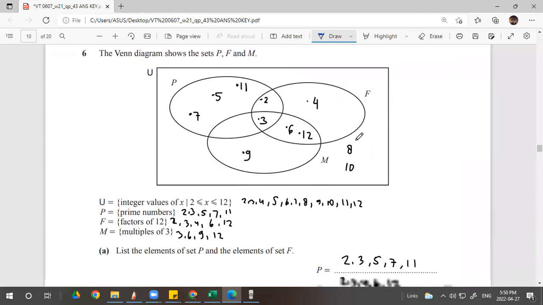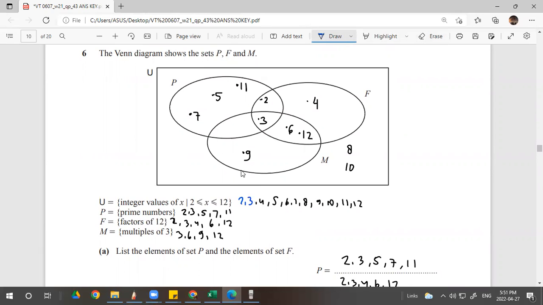Okay, now number 6. The Venn diagram. Okay, universe. The total is the integer values from 2 to 12. So 2 is included, 12 is also included. So 2, 3. Wait. Bad writing. 2, 3, 4, 5, 6, 7, 8, 9, 10, 11, 12.